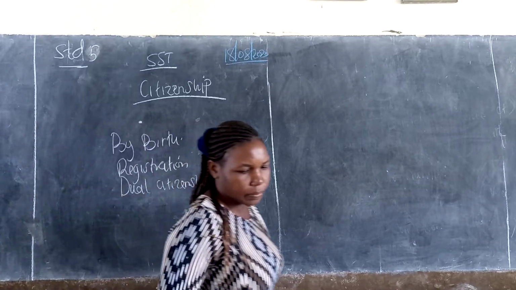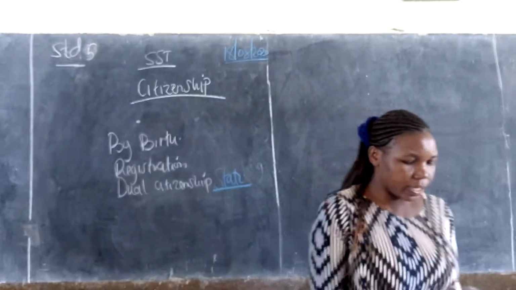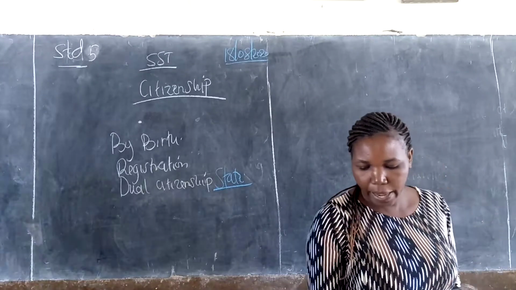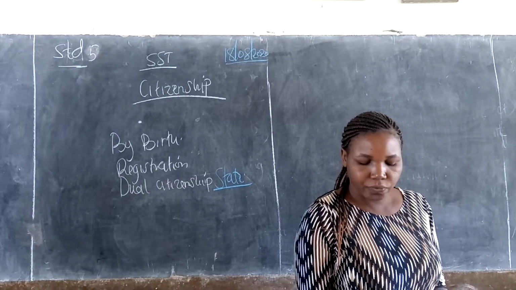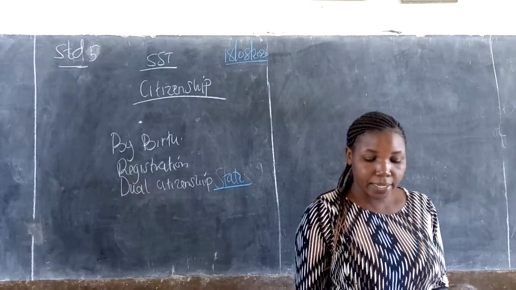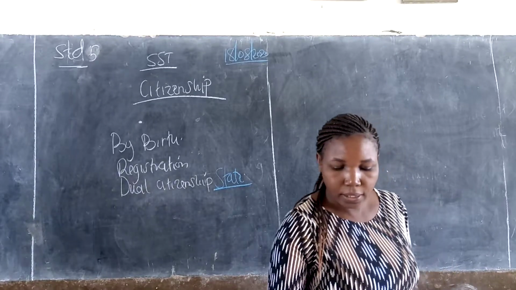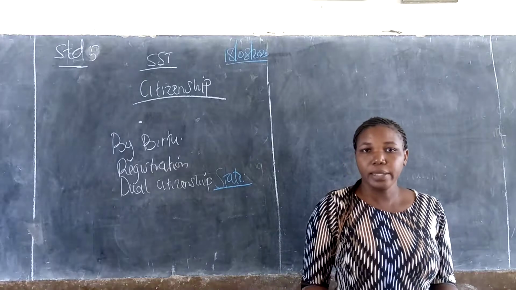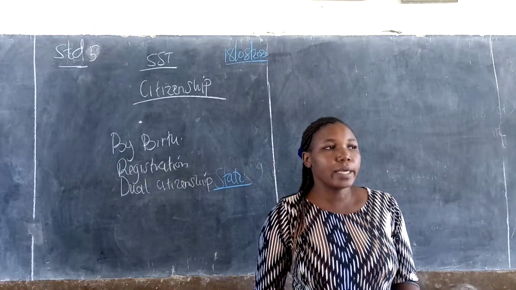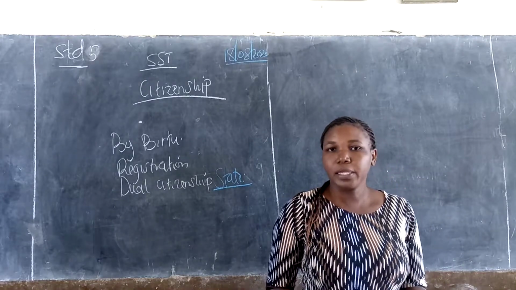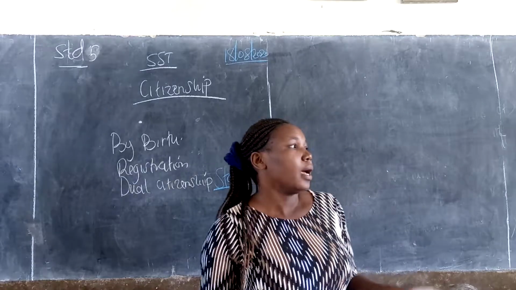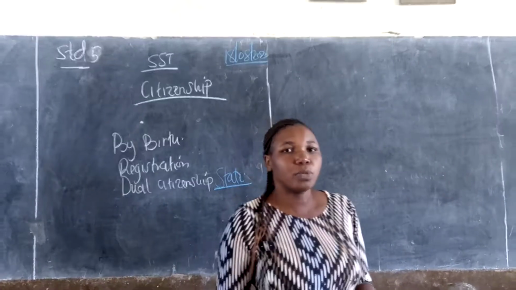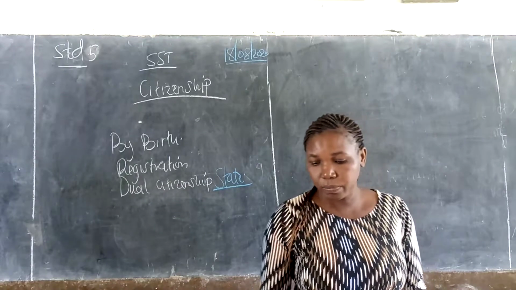Those are the three ways in which one can become a Kenyan. One, you are born in Kenya. Another is by registration, you are registered. Another is dual citizenship, where you have two citizenships.